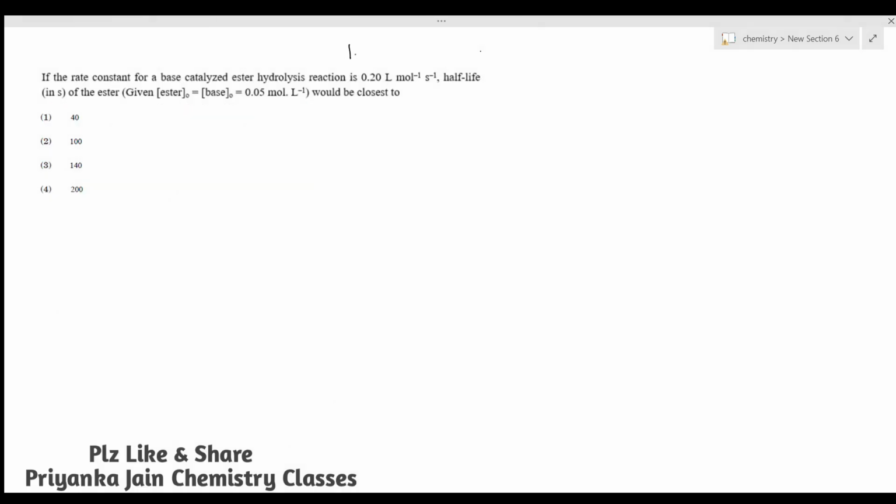Now see the next question from December 2019's question paper. The question is: if the rate constant for a base catalyzed ester hydrolysis reaction is 0.20 liter mole inverse 1 second inverse 1, the half-life in seconds of the ester, where the initial concentration of ester is equal to the initial concentration of base, that is 0.05 moles per liter, would be closest to. For this reaction we have not been given the order, so to find the half-life we first have to find the order of the reaction.